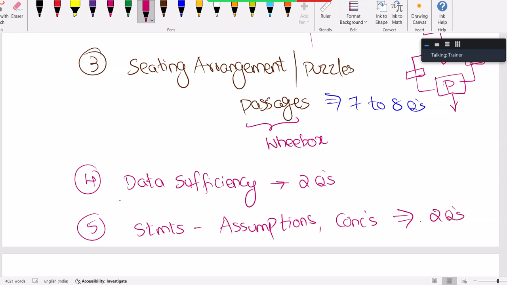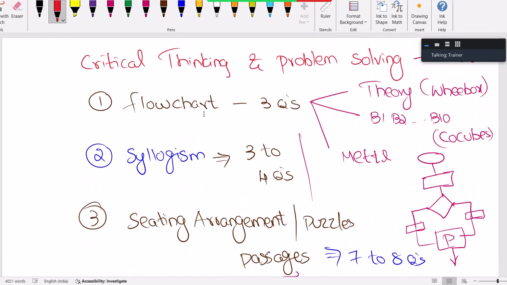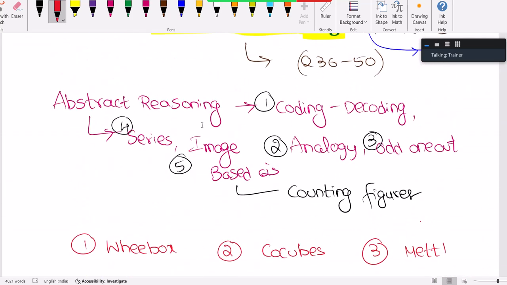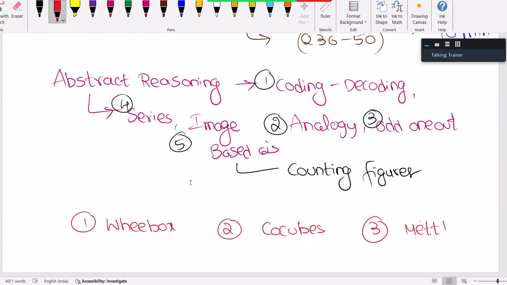Pretty much common for TCS: statements and assumptions, statements and conclusions, data sufficiency, seating arrangement, syllogism. Flowchart is not there in TCS. But the rest of the topics I mentioned, in abstract reasoning or critical thinking, are common in TCS as well.